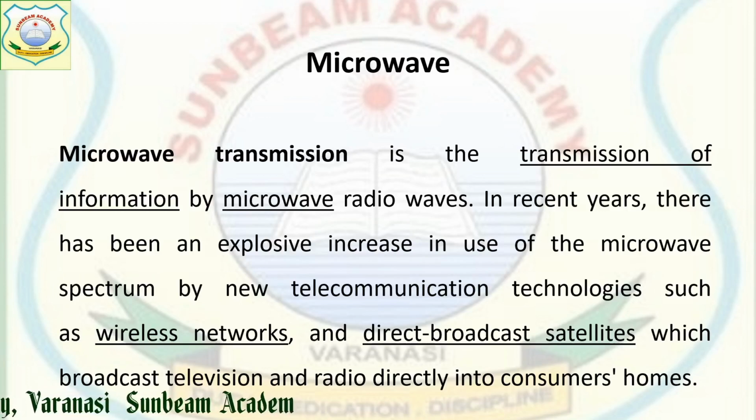First we will see microwave. It is the transmission of information by microwave radio waves. As you have seen mobile towers nearby your house, what happens? A transmitter is installed on the top that transmits the microwaves, which spread in the direction where it has been aimed.